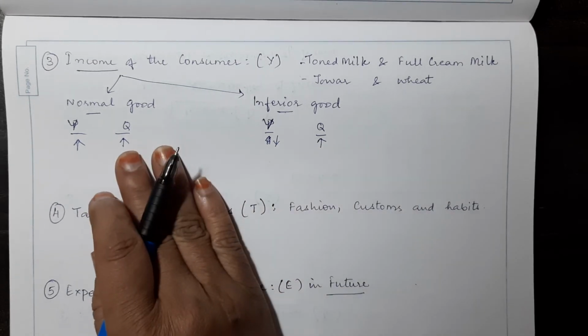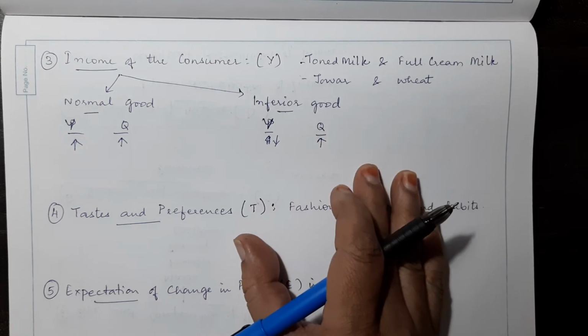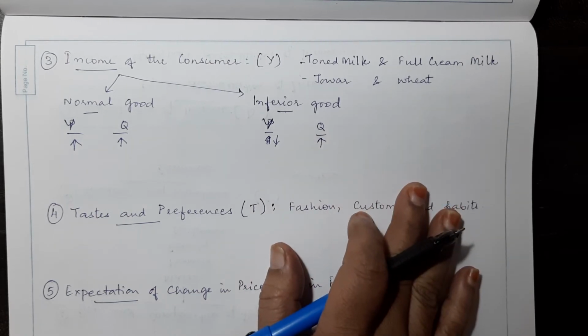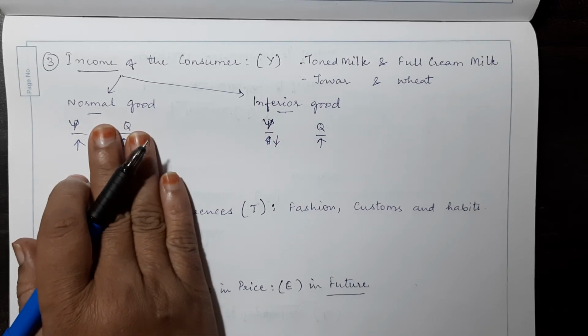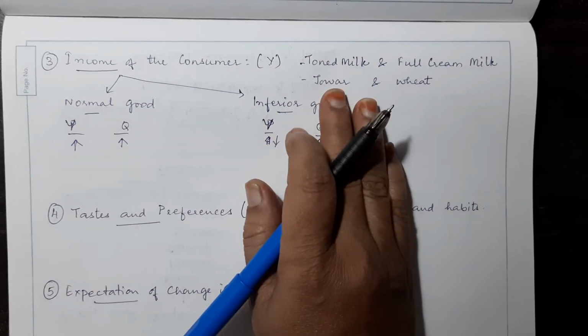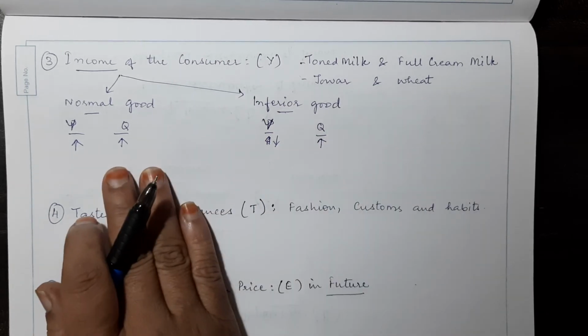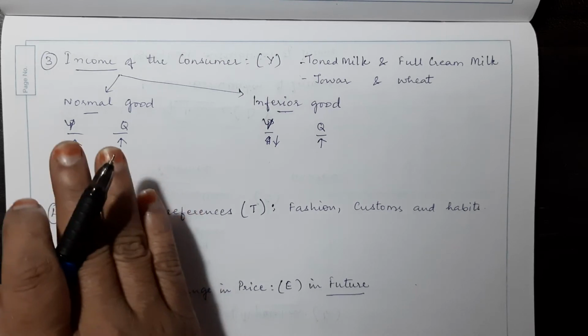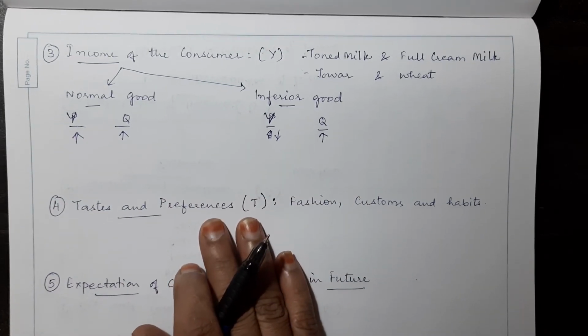Now normal goods and inferior goods are only relative. For a low income group, jawar could be a normal good, but for a higher income group, jawar will be an inferior good and wheat will be a normal good. So being a normal good or inferior good is only relative, because that depends on the income of the consumer.